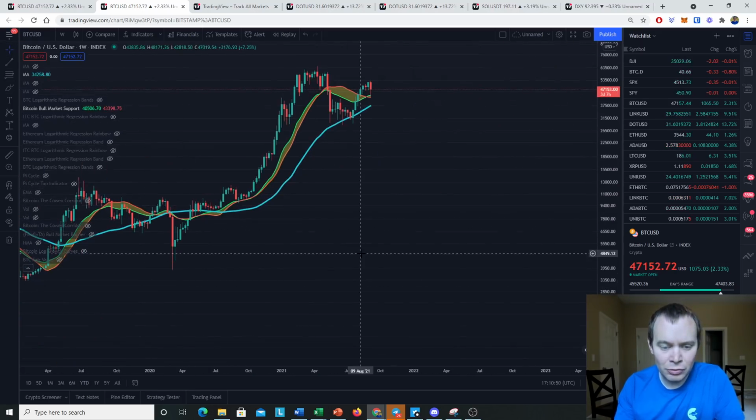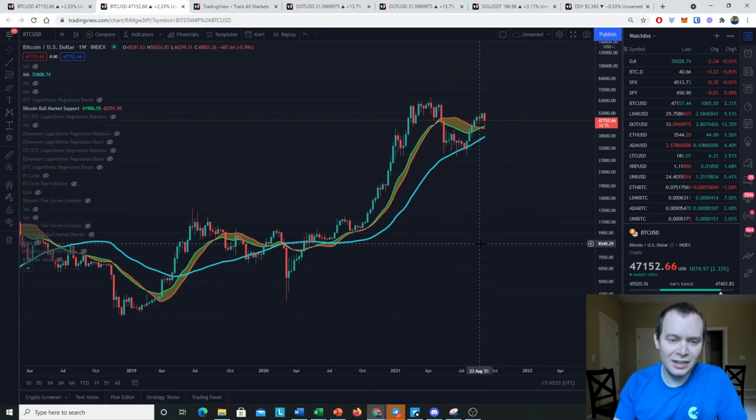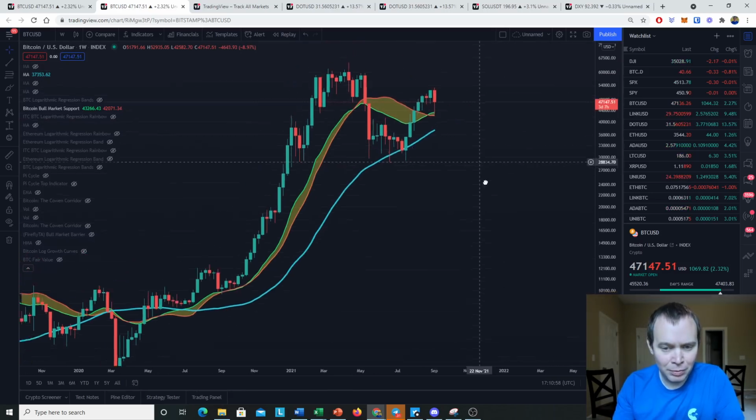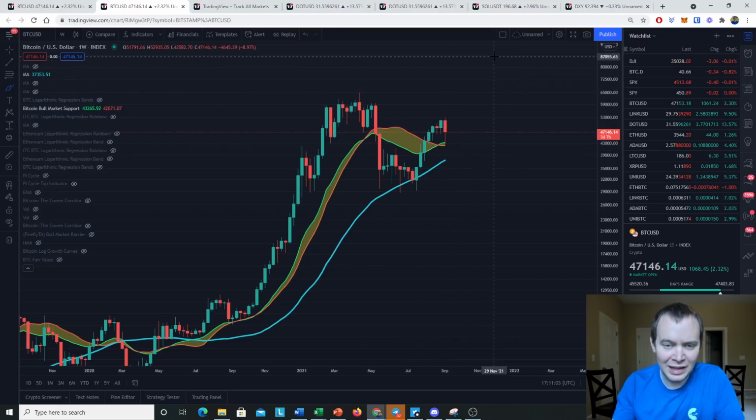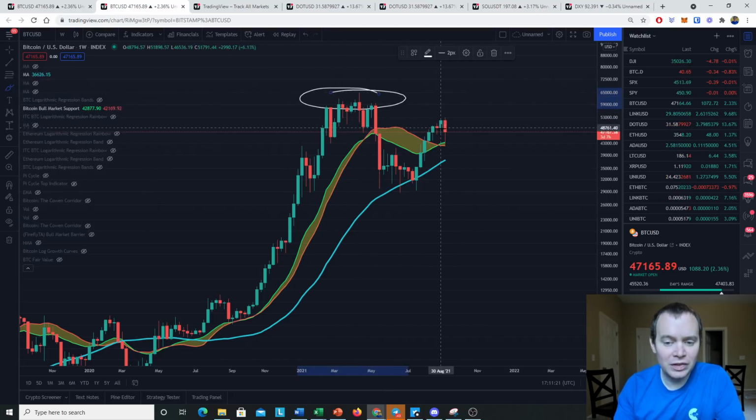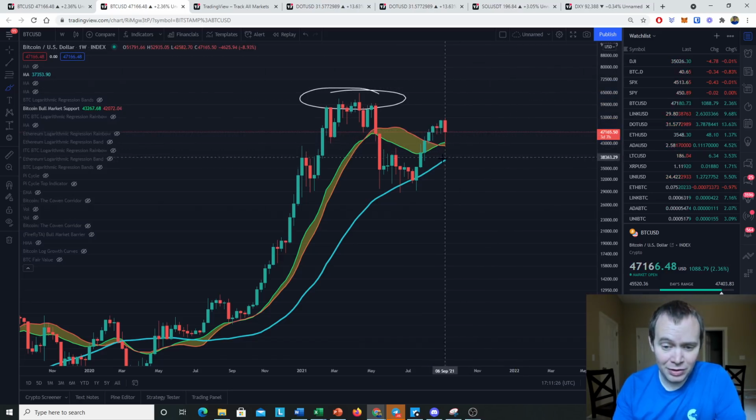So my argument remains the same. Bitcoin still needs to prove to everyone that it will hold the bull market support band as support. And my thinking, as I've said before, is we either hold it this time or we kick the can down the road 3 more months whenever we fall below it, and then I would imagine we get back above it, and then we can hold it as support then. But right now, we still want to prove that Bitcoin can hold it as support and to show that, hey, this is not the market cycle top. We are going to hopefully hold it as support and then continue on later.